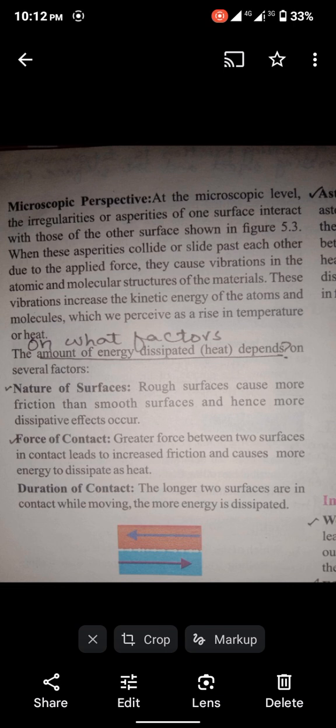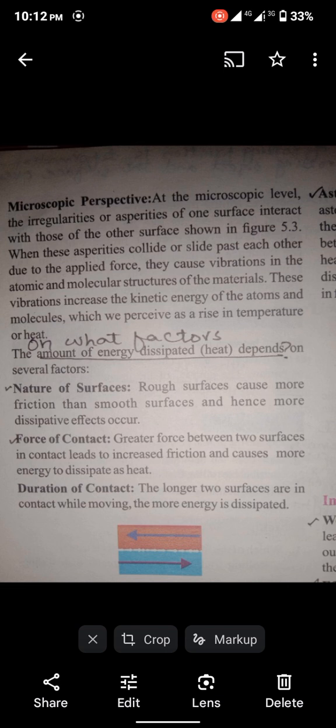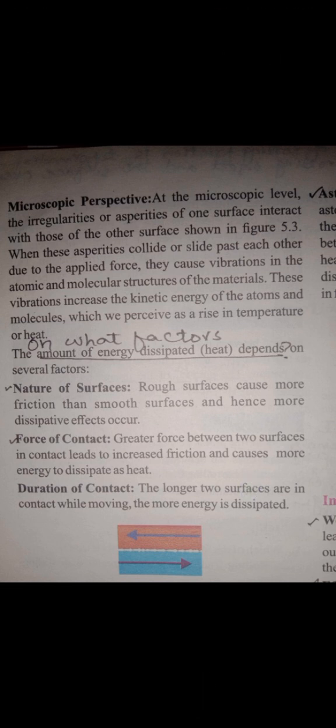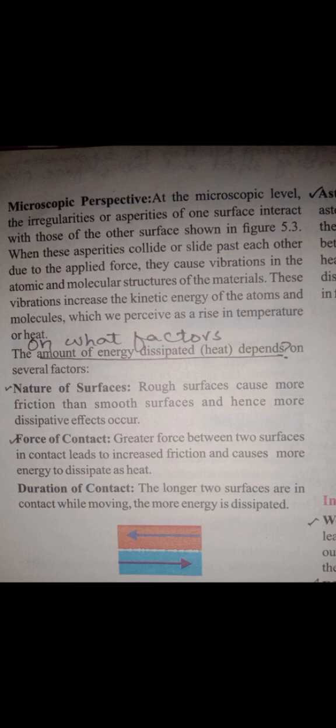Students, next are the different factors on which the frictional force depends, or we can say on which the amount of heat energy generated or dissipated depends. The first one is the nature of the surface. Nature of the surface means that if a surface is harder or rough, then there will be more frictional forces, and due to more frictional forces, more heat energy will be generated. And if a surface is smooth or polished, then there will be minimum frictional forces. Due to minimum frictional forces, the dissipative effect will also be minimum.